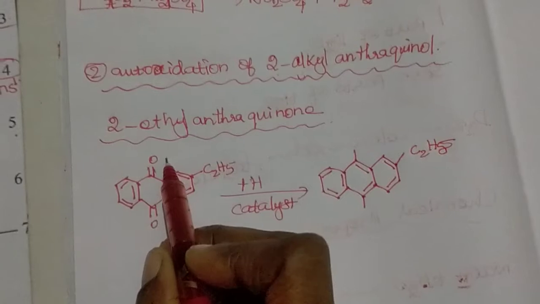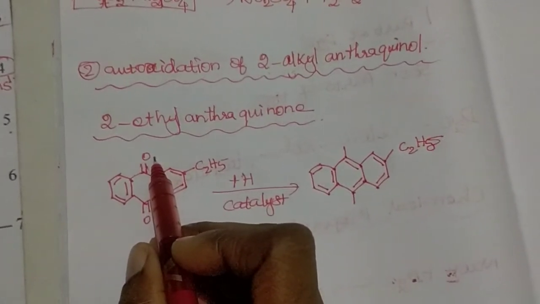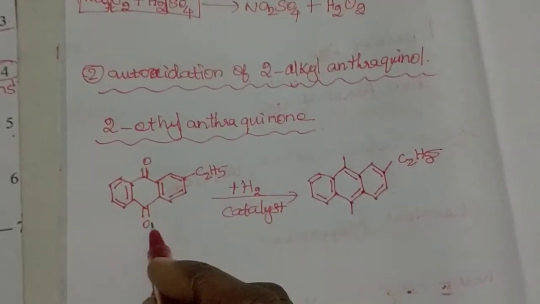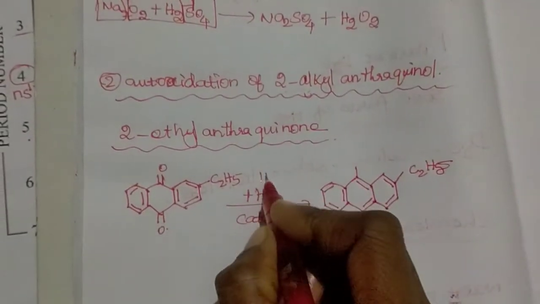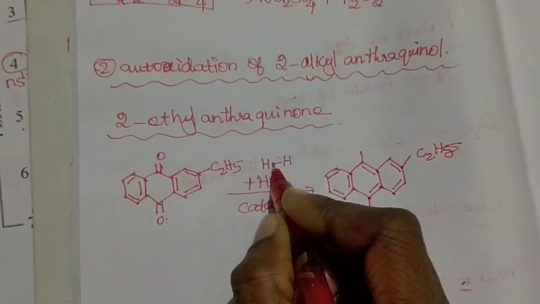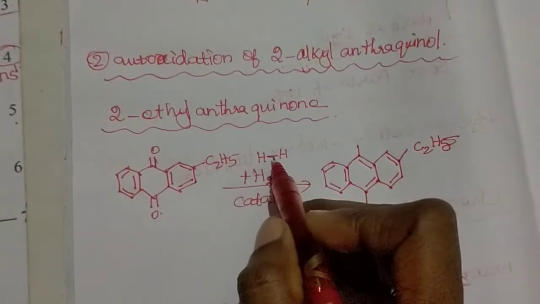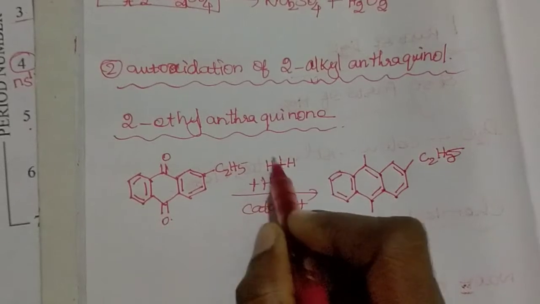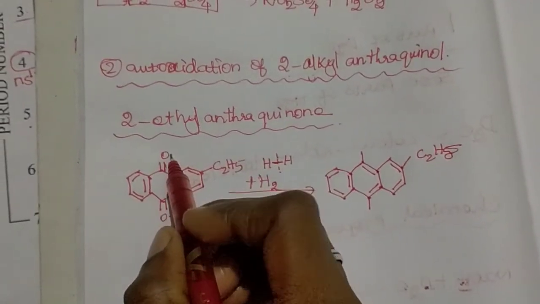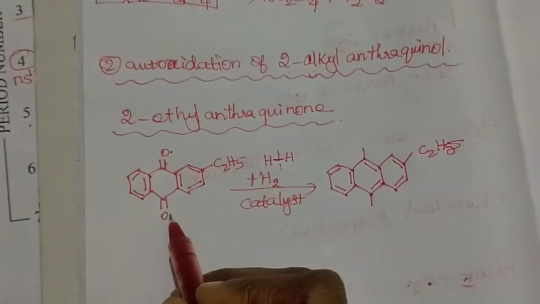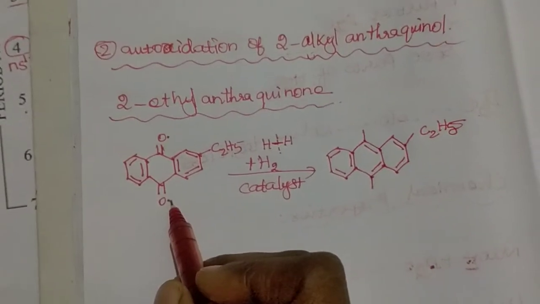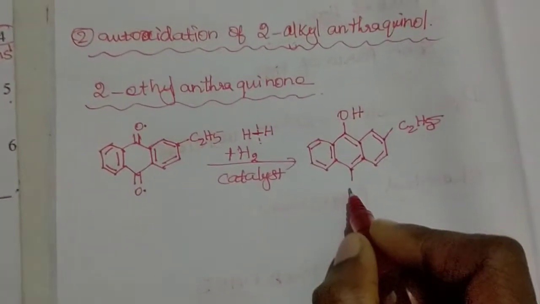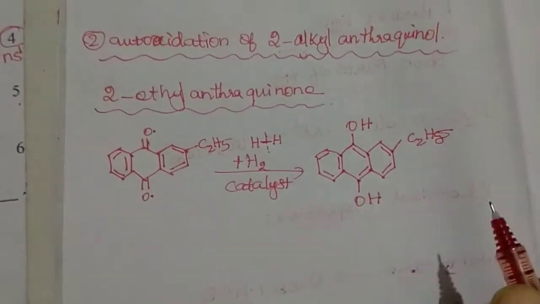Now the bond between the two hydrogens is broken, and this hydrogen is combined with this oxygen, and the other hydrogen is combined with the next oxygen. So they become OH. Here also it becomes OH.